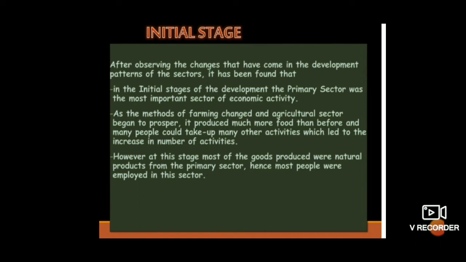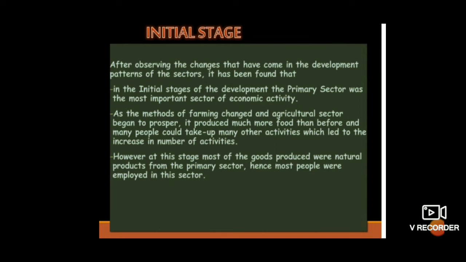Whenever the farming methods and agricultural sector began to prosper and develop very well, it produced more food than before, and people started taking up other activities, increasing the number of activities.